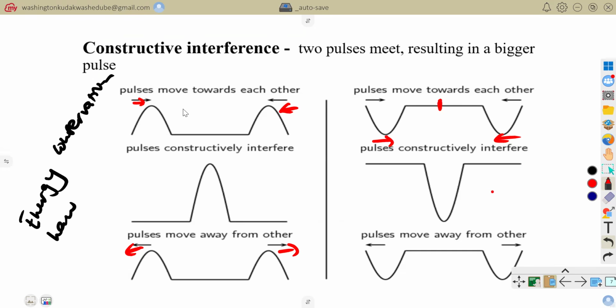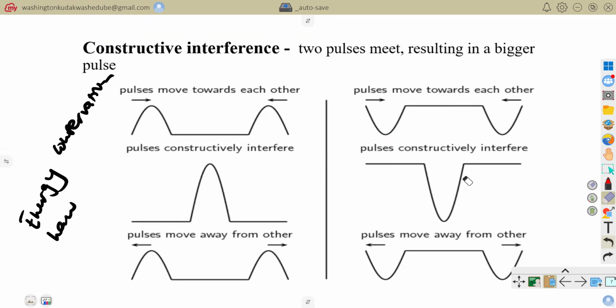If we take this one as a positive amplitude, it would be doubled in the positive direction, whilst this one would be doubled in the negative direction. So the resulting pulse has a greater amplitude than the two.